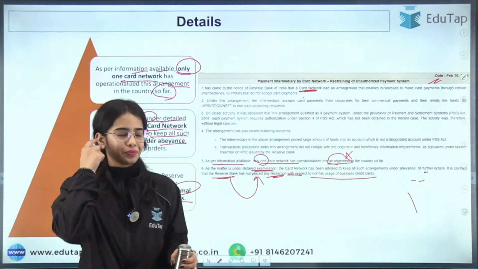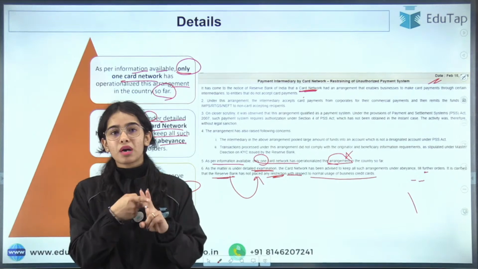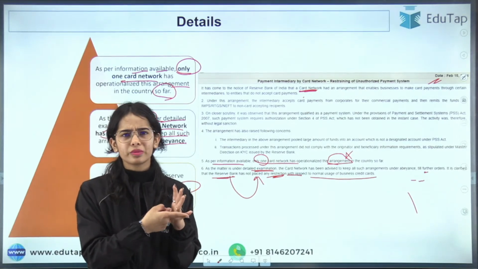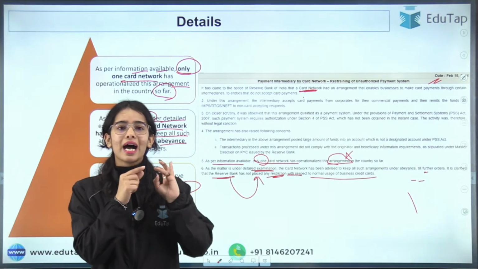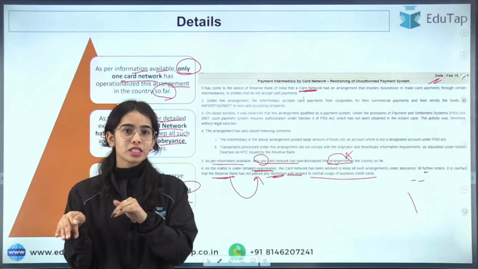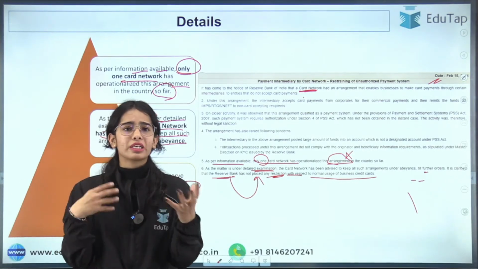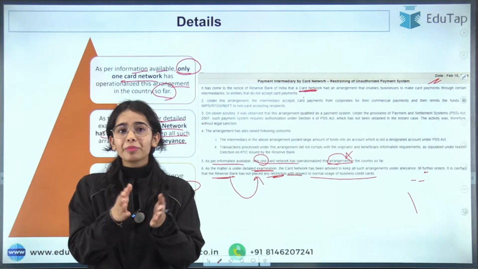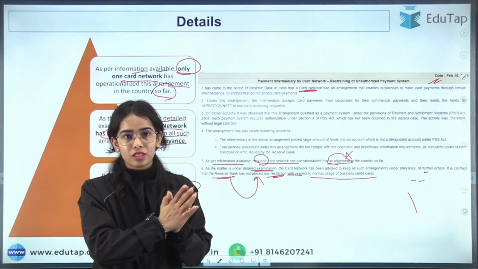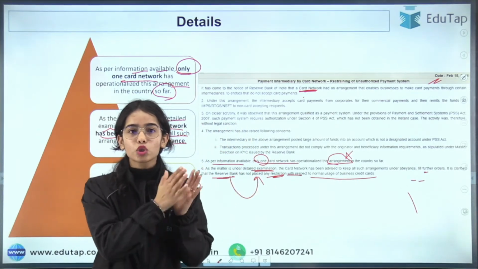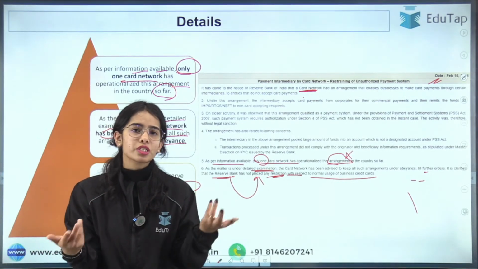In our country, the card networks that we have are Visa, MasterCard, RuPay. The two other cards are also there, card networks. They are the international card networks, and RuPay is the indigenous card network that is developed by NPCI. For now, I will not say that they have political connections or something, but maybe it is possible that this kind of system is present in foreign countries. That's why those particular card networks thought that it is possible in our country also. But that is not registered under PSS.